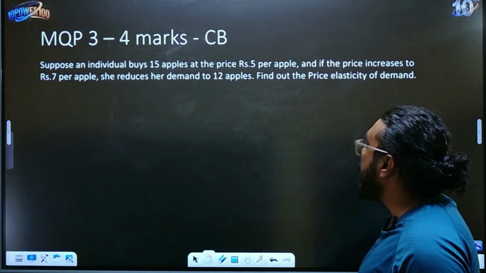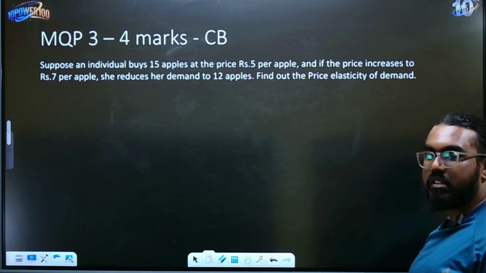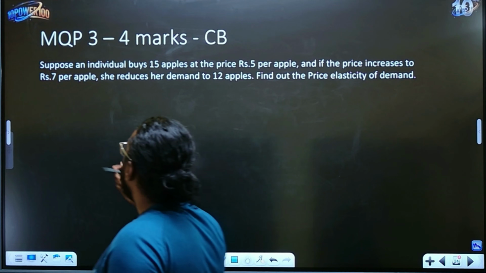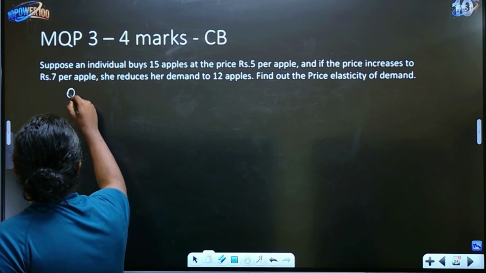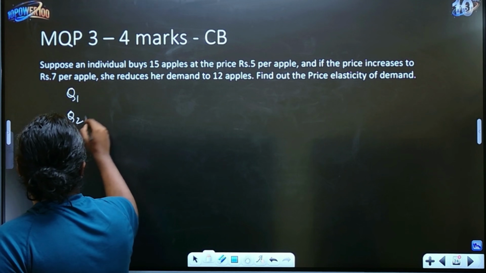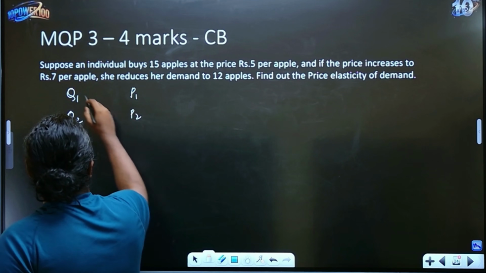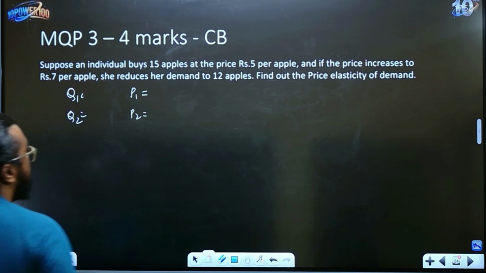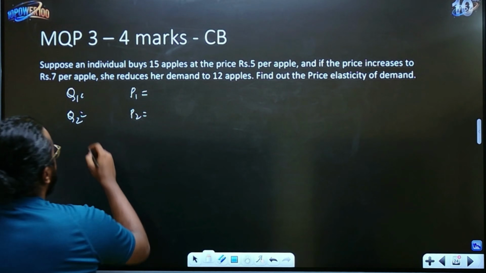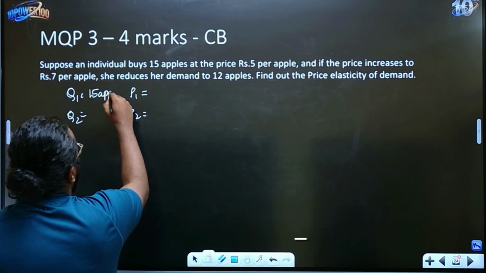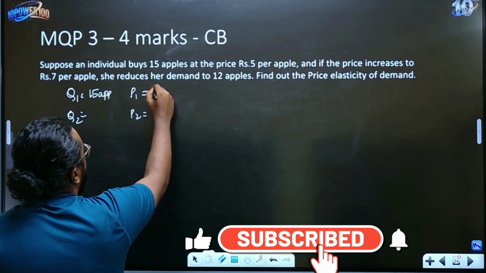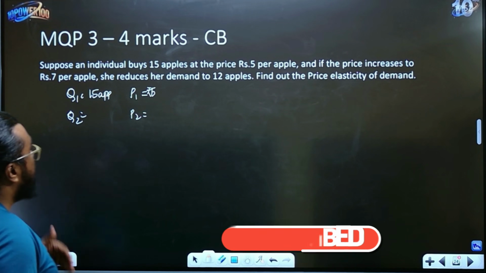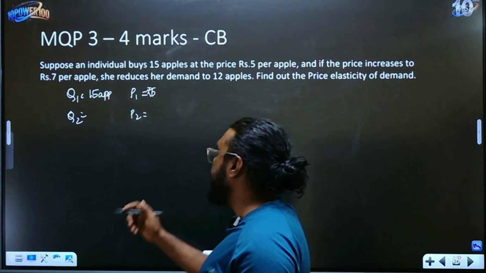Now let's look at another question which is very similar to the previous question that we did, where we calculated the price elasticity of demand. So how do we go about doing this? Again, like we have already shared, you will be looking at Q1, Q2, P1, P2. That is your original quantity and the original price. The individual buys 15 apples, so 15 apples is Q1, and the initial price is ₹5.